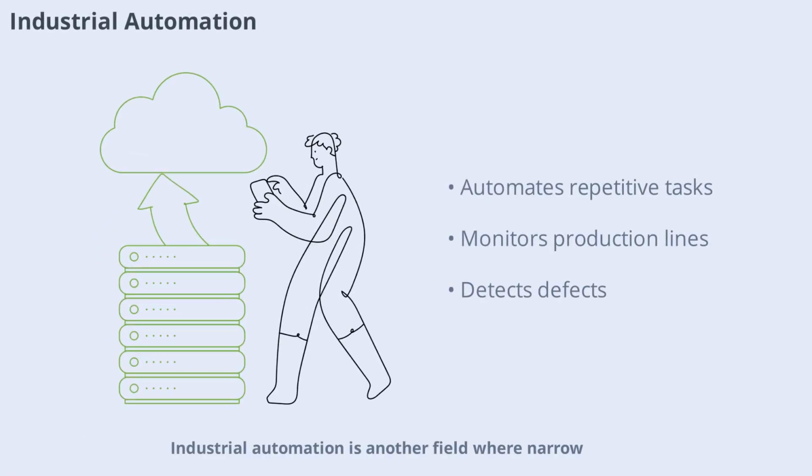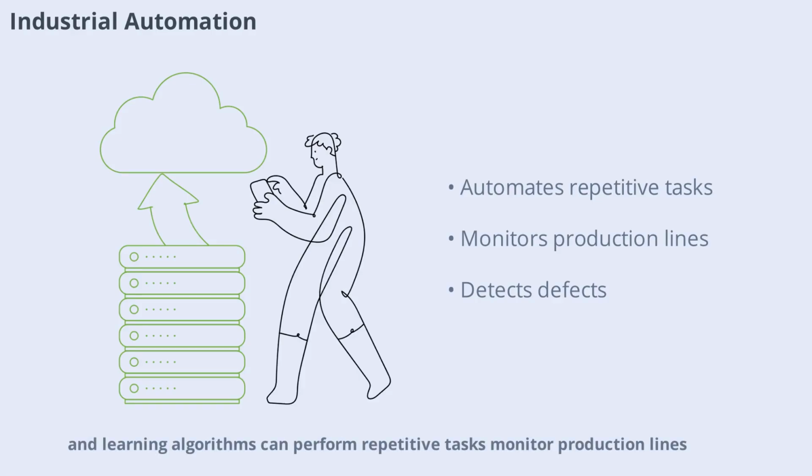Industrial automation is another field where narrow AI and machine learning are making a difference. Robots and machines equipped with sensors and learning algorithms can perform repetitive tasks, monitor production lines, and detect defects. Machine learning enables these systems to adapt to changing conditions and improve manufacturing efficiency.